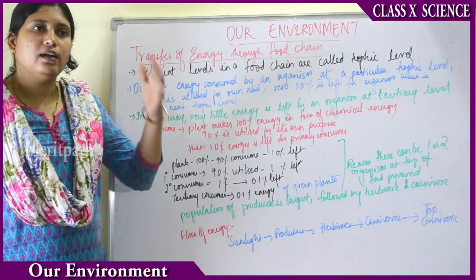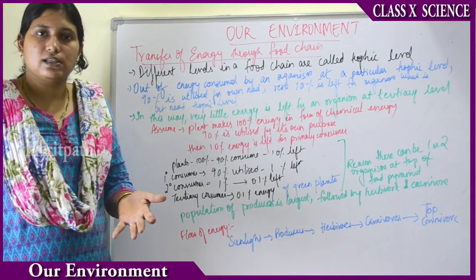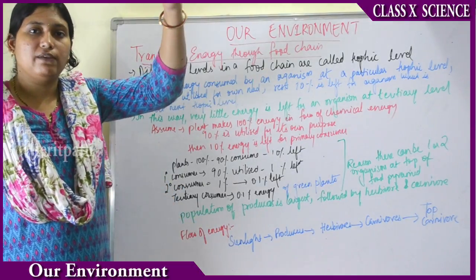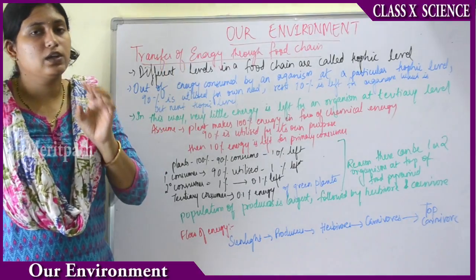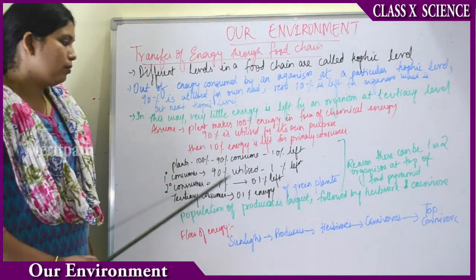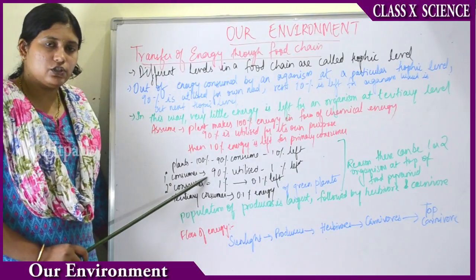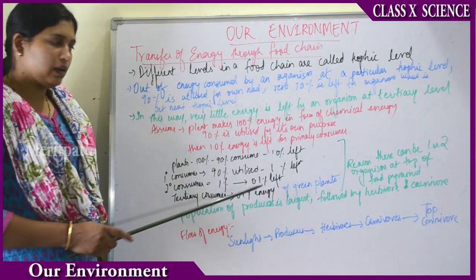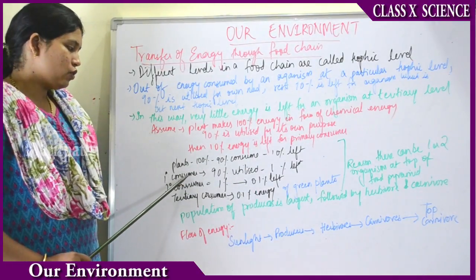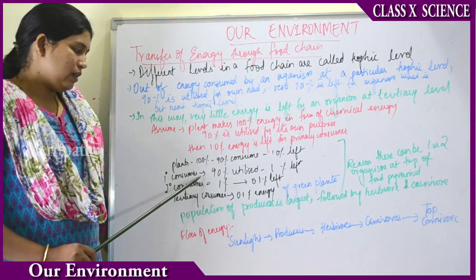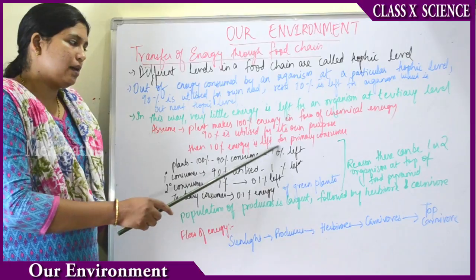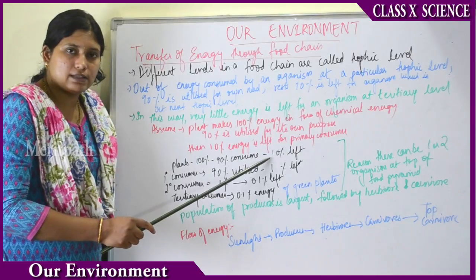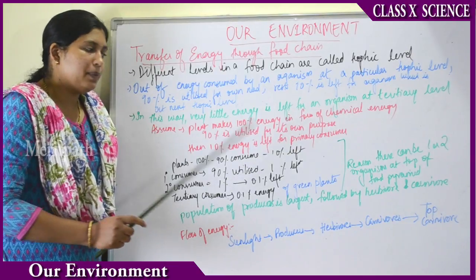If we assume that at each level 90% of the energy is consumed and only 10% is transferred to the next level, then by the fourth level, that is the tertiary level, a very small amount of energy will be left. Let's assume that plants make 100% of energy. Then if they consume 90%, how much will be left for the next trophic level? Only 10%. The next trophic level will be primary consumers. If these primary consumers consume 90% of this 10%, that is 10 minus 9, only 1% is left.